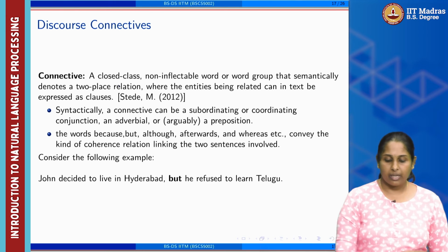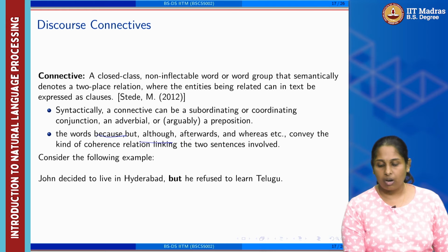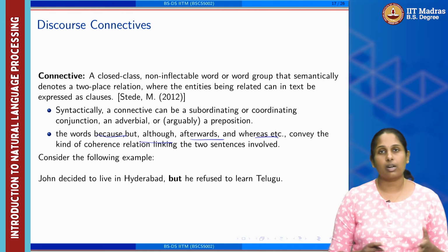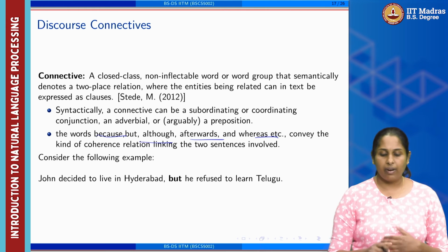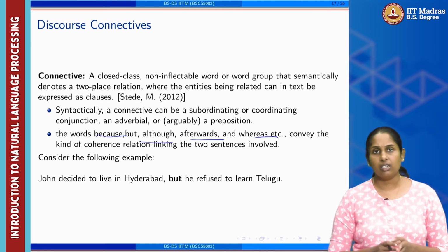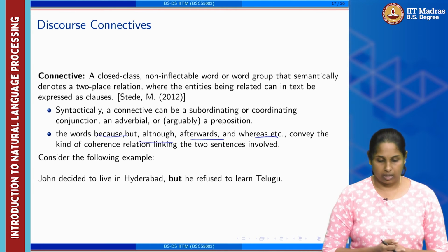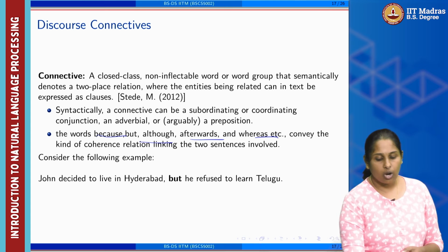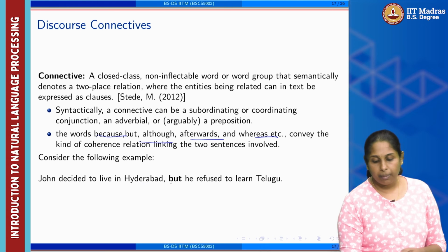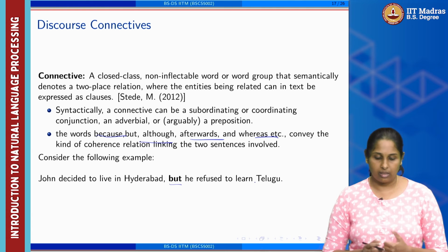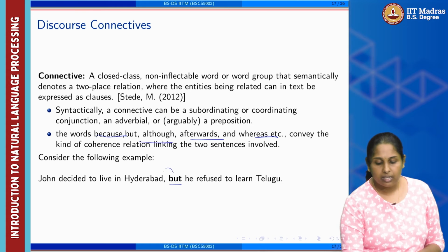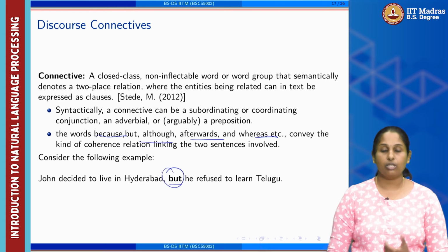The words because, but, although, afterwards, whereas, all these are a kind of connectives in English when they convey the coherent relation linking two sentences; we identify this through the connective. For example, John decided to live in Hyderabad, but he refused to learn Telugu. Now, this but is a linkage which connects these two sentences.